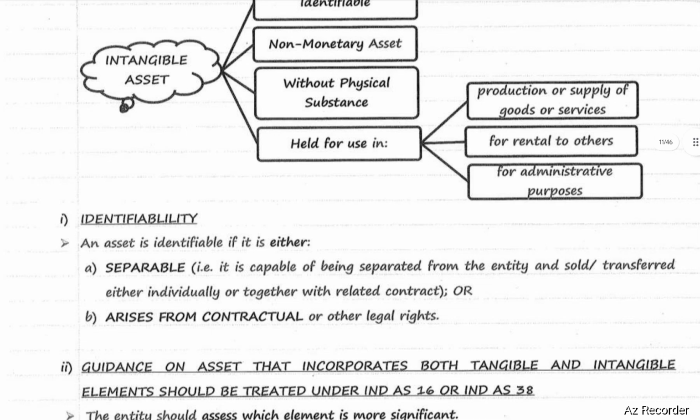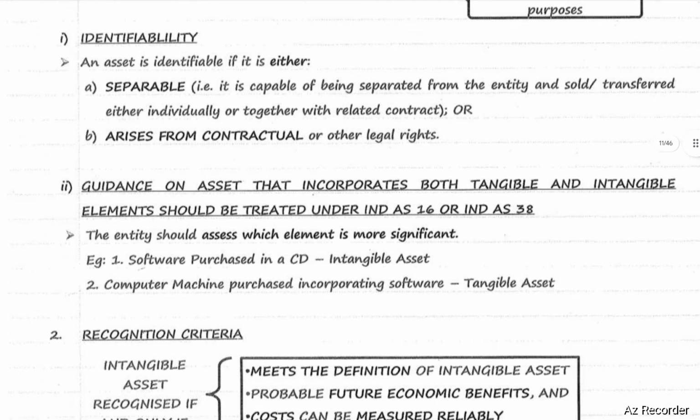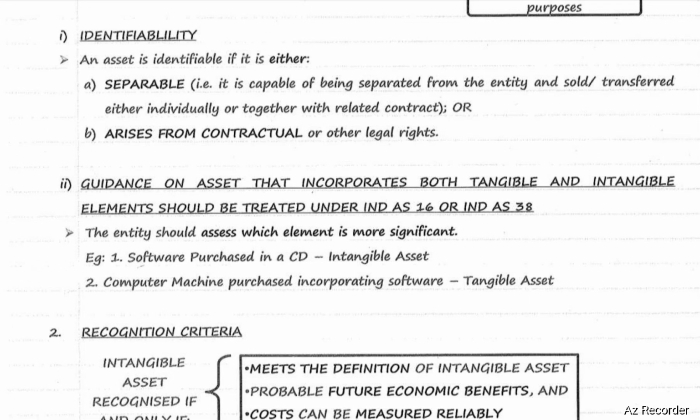Identifiability. An asset is identifiable if it is either separable, that is, it is capable of being separated from the entity and sold or transferred either individually or together with related contracts, or arises from contractual or other legal rights. So, an asset will be considered as identifiable if it is separable or it arises from a contractual or a